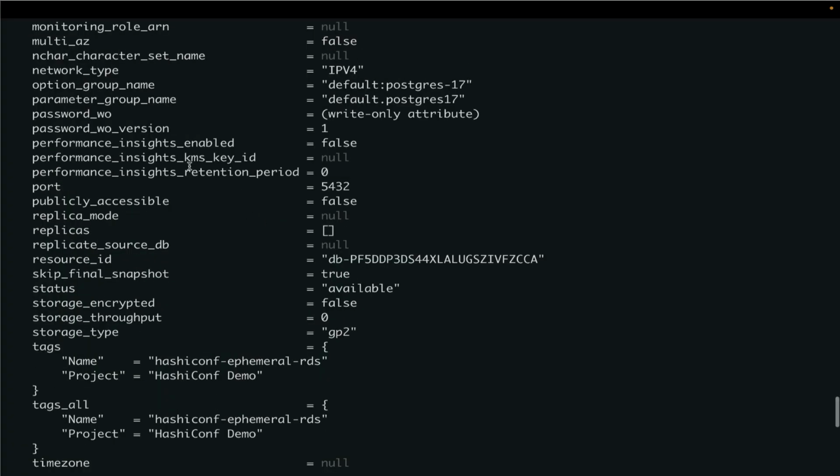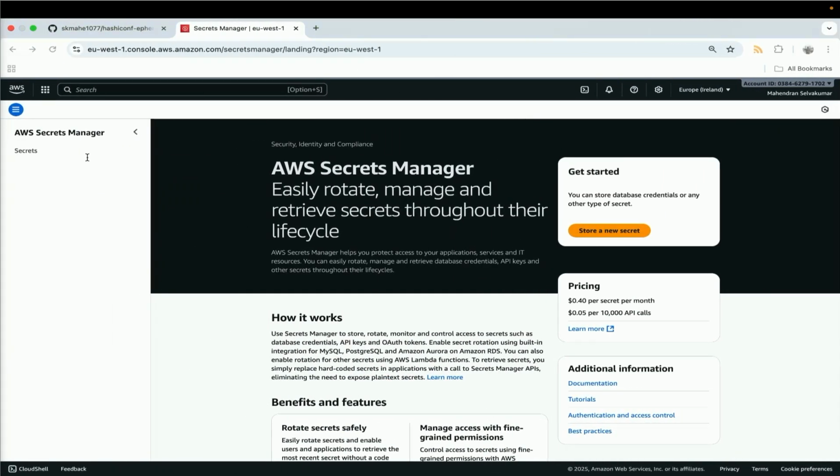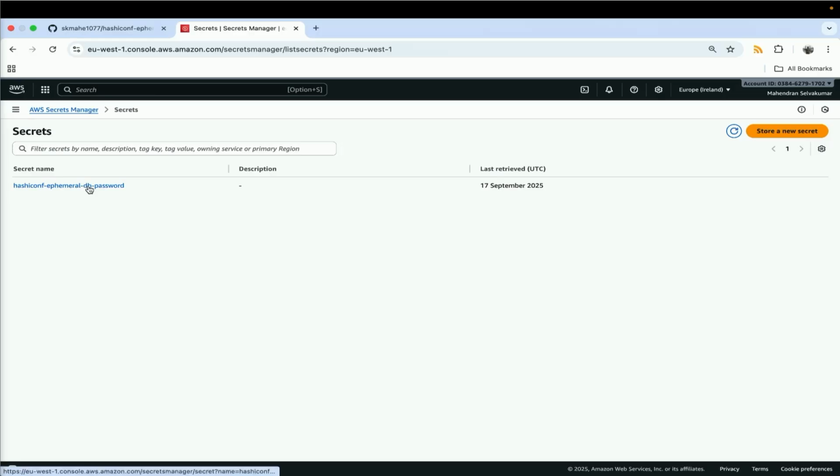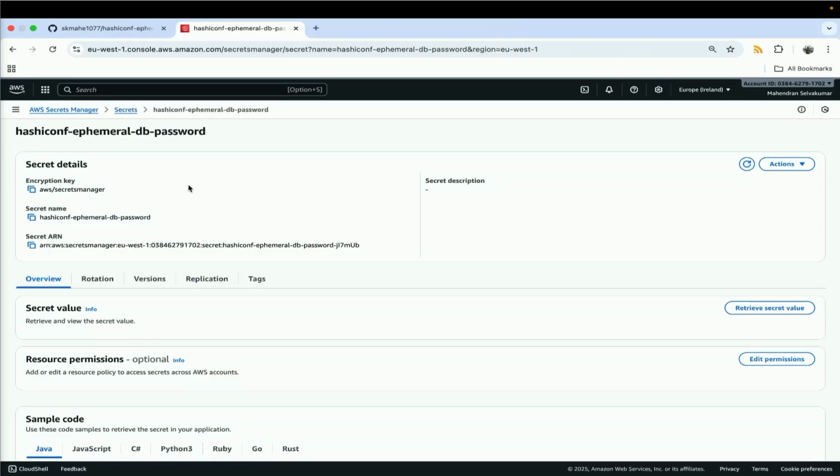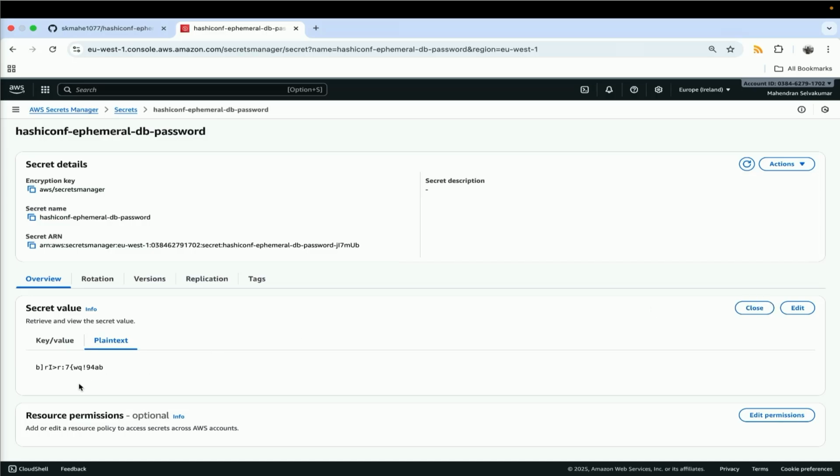If you see here, the password write-only version is 1. So the password write-only argument version is 1, and that's what the password will be created with. If I go to the Secrets Manager, here the password will be created. The particular password will be stored in the Secrets Manager. If you retrieve that password, it starts with B and ends with B.